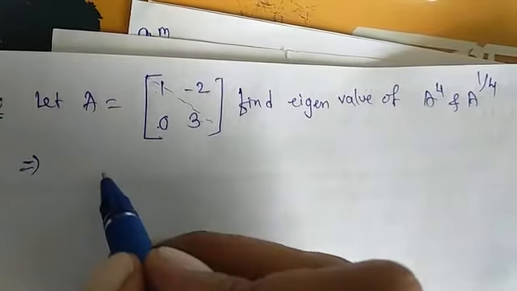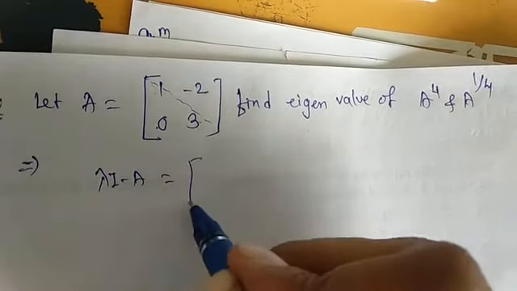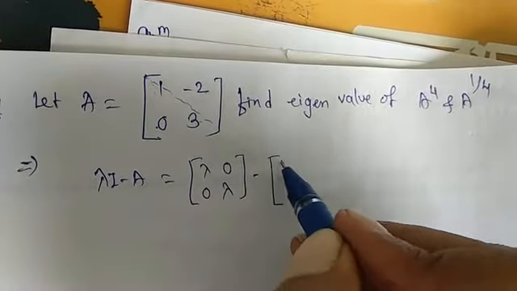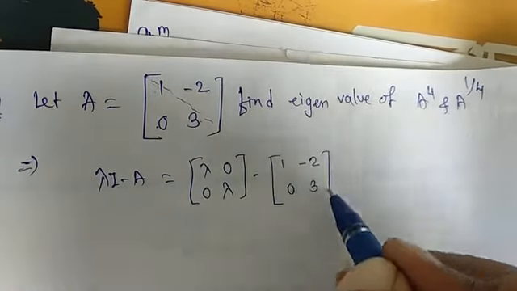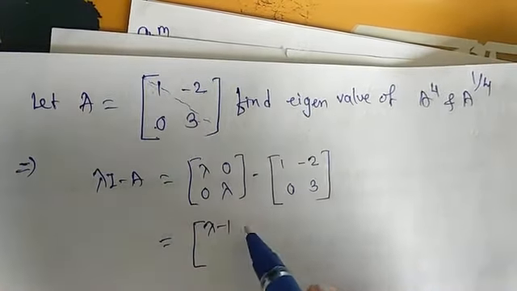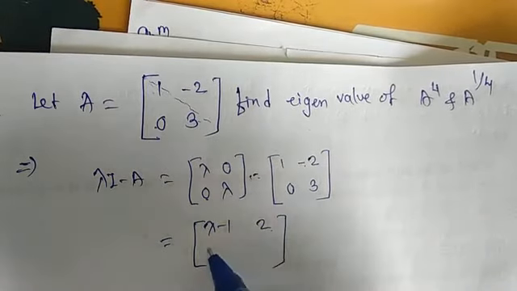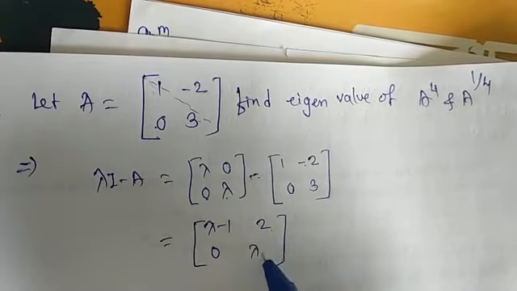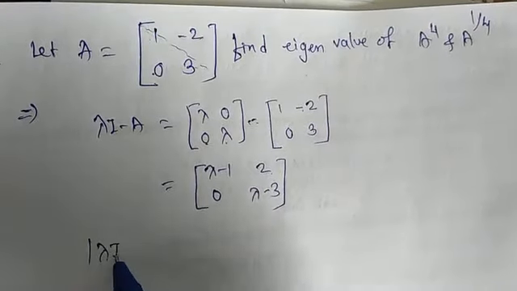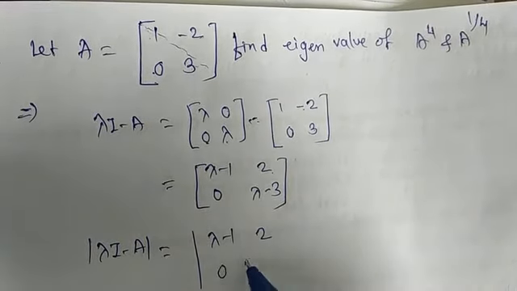Or you can find it again also: lambda I minus A is equal to the matrix lambda, 0, 0, lambda, minus matrix A, which is 1, minus 2, 0, 3. So it can be written as lambda minus 1, 0 minus minus 2 is plus 2, 0 minus 0 is 0, lambda minus 3. Now the determinant of lambda I minus A is the determinant of lambda minus 1, 2, 0, lambda minus 3.